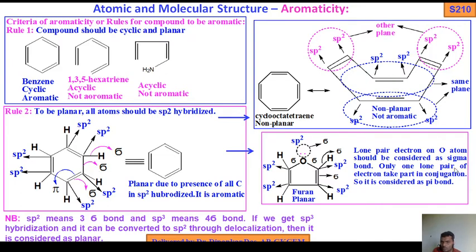Only one lone pair of electrons takes part in the conjugation, so it is considered as a pi bond. So this lone pair of electrons is considered as a pi bond. Okay, and one sigma. That's why this is sp2 hybridized. So all the atoms are sp2 hybridized. That's why it is an aromatic compound.